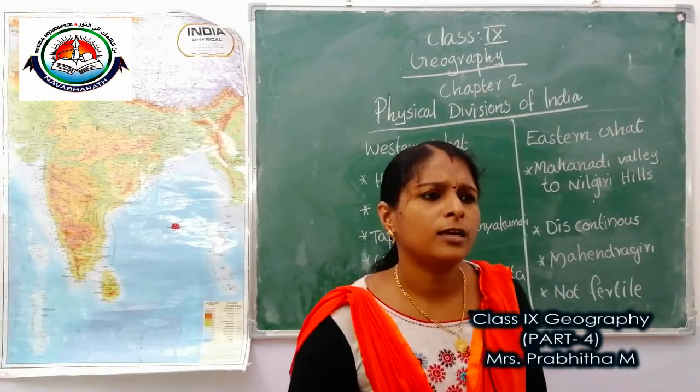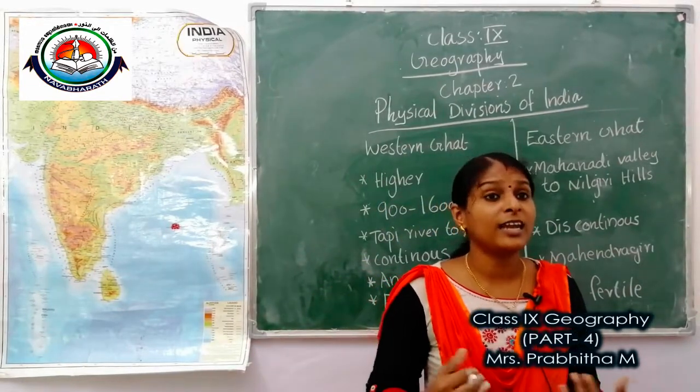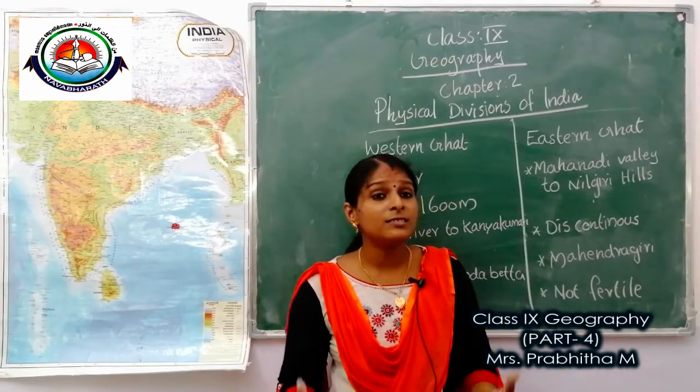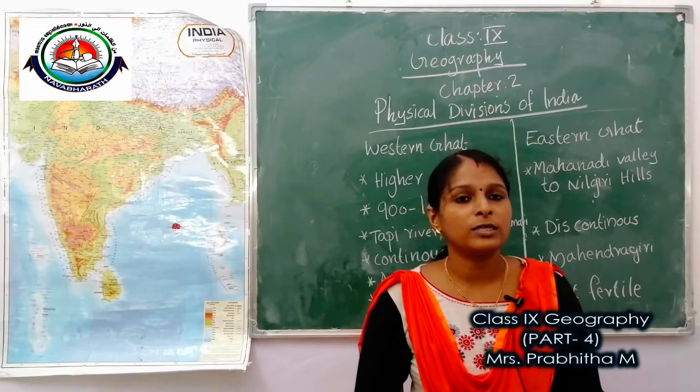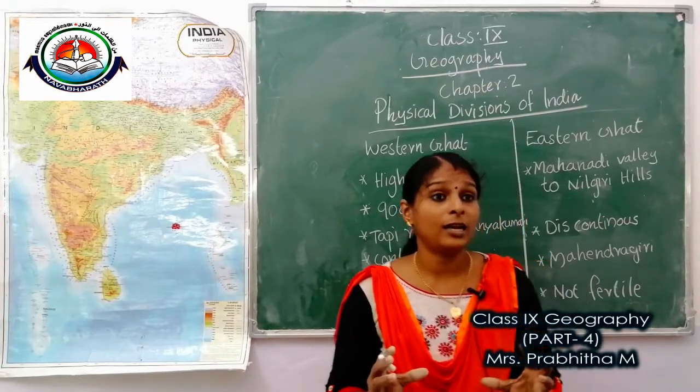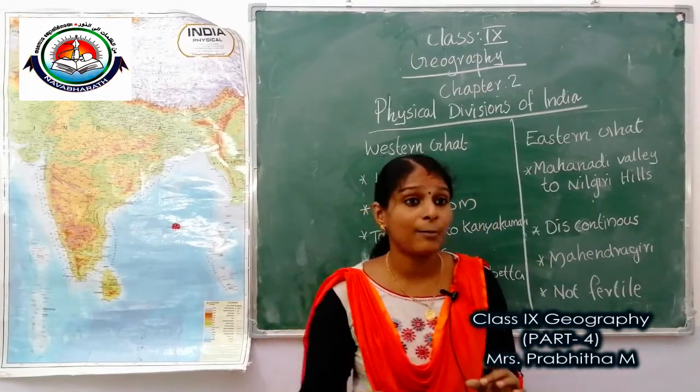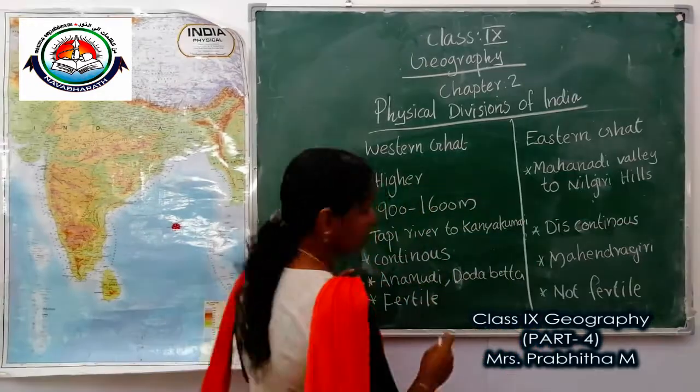Okay. Then next we have to study what is Deccan Trap. One of the distinct features of the peninsular plateau is the black soil area, that is known as Deccan Trap.